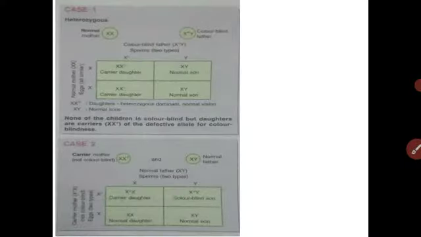Why? Because the male contains only one X chromosome, and if this one X chromosome is defective, then the person has the disorder. Some persons have hemophilia, color blindness. This is a genetic disorder, and it is expressed due to X-linked inheritance.